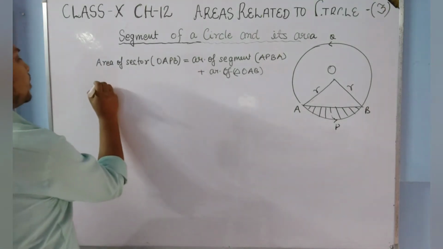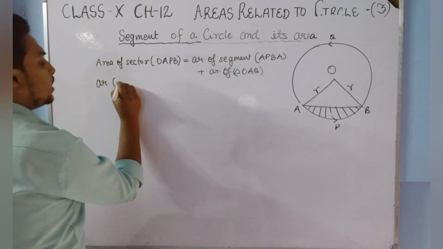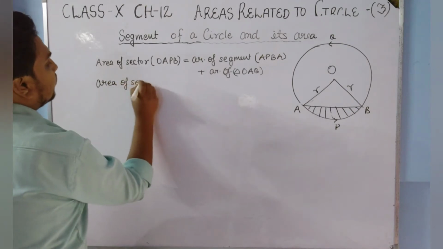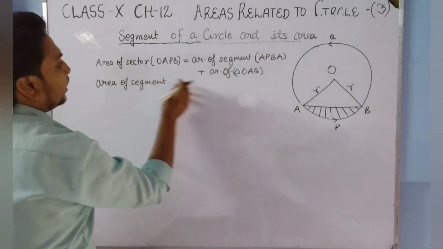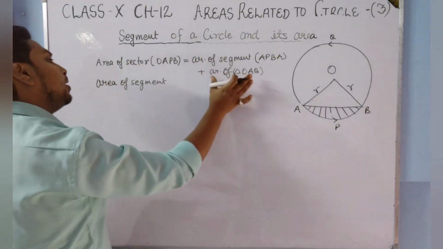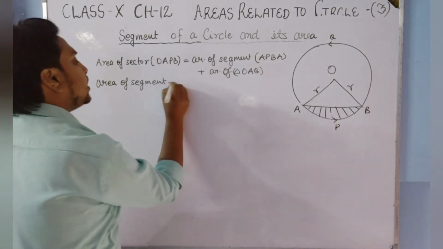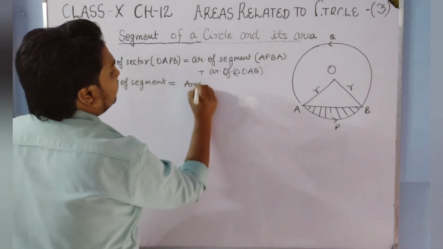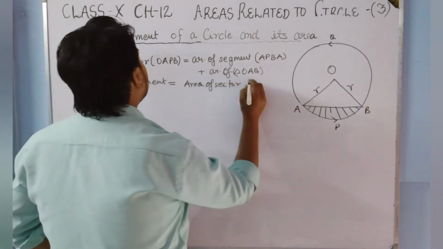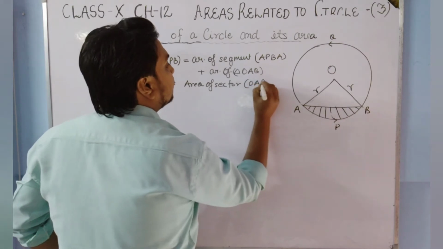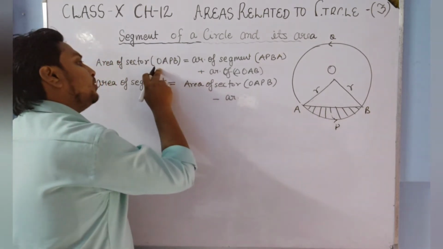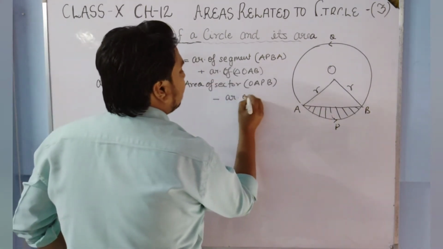Now students, what is required here? We have to find the area of the segment. Then this will be shifted into the left hand side, so it will be area of sector OAPB minus area of triangle OAB, because here it is positive, and when it is shifted to the left hand side it will be negative.